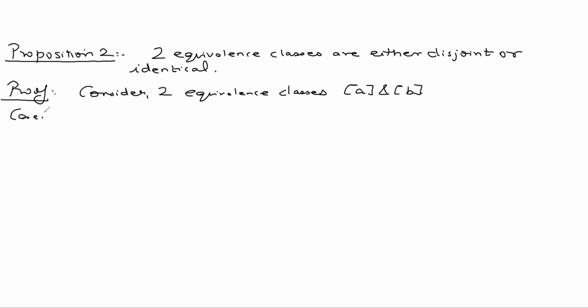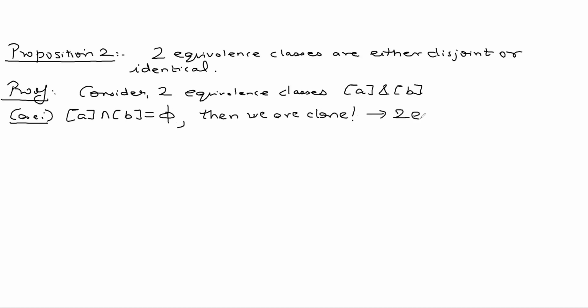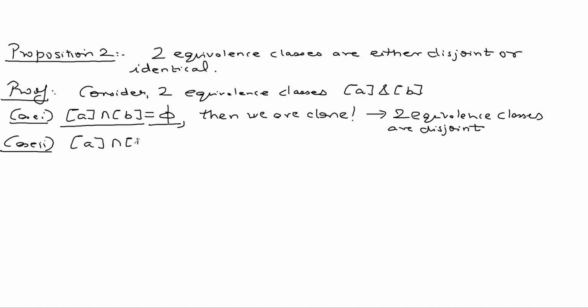Now guys, case 1. If the intersection between the two classes is equal to the empty set, then we are done. We don't need to prove further. The two equivalence classes are disjoint. Disjoint means they have nothing in common. Their intersection is equal to the empty set. But look at case 2. Suppose the intersection between them is not equal to the empty set.